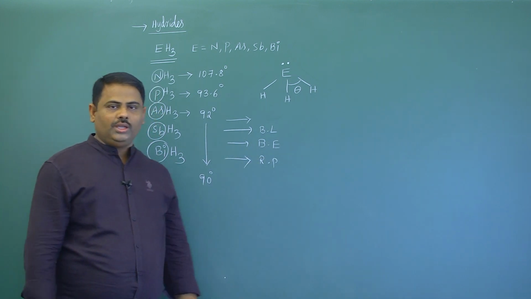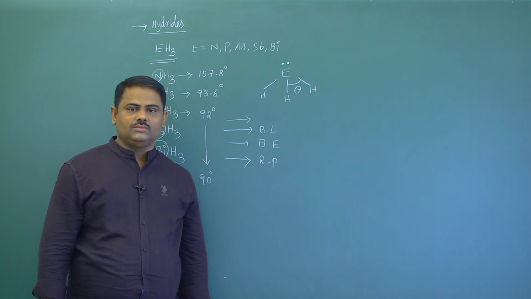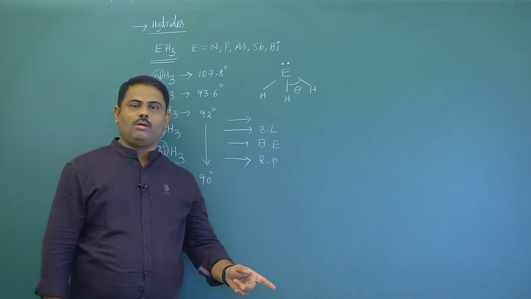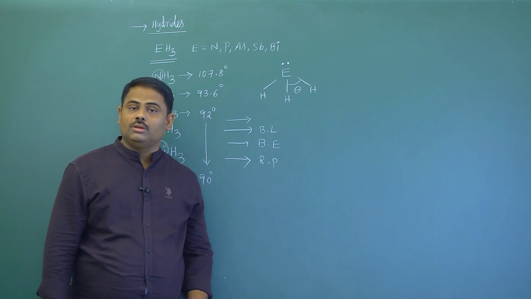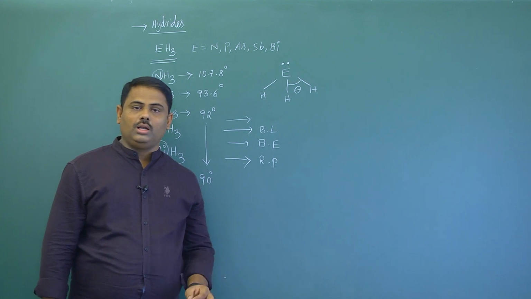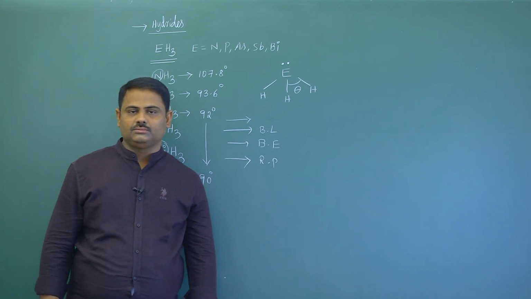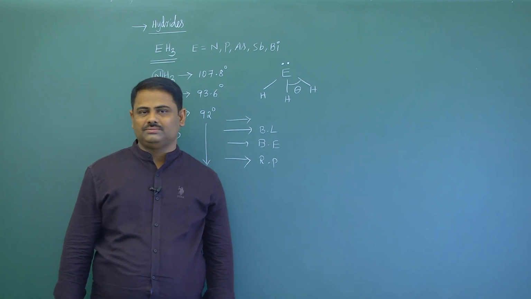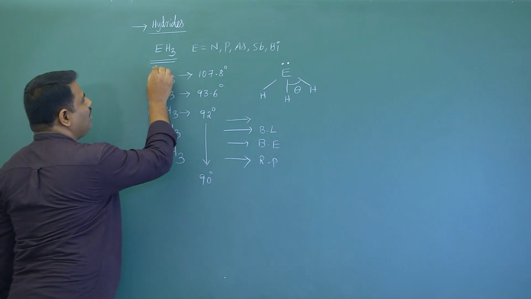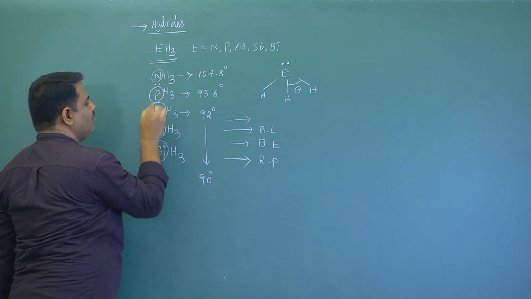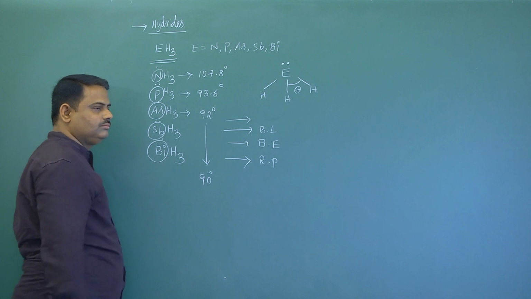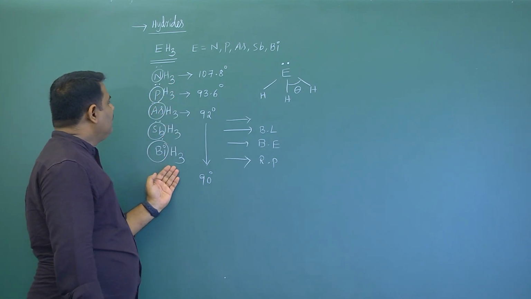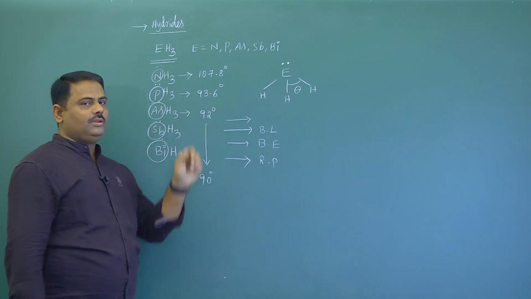Now according to Lewis acid base theory, a compound which is able to donate a lone pair to other compounds and forms a dative bond is called a Lewis base. Simply, a lone pair donor is a base. Here all the central atoms have one lone pair in the last orbit. Among all these, which can donate a lone pair easily?